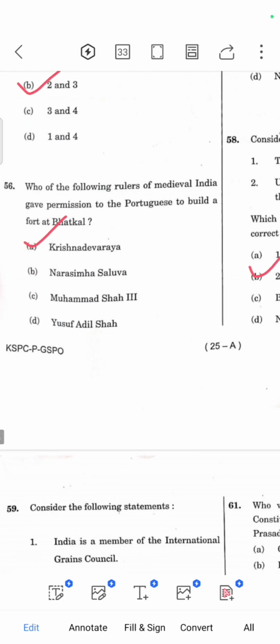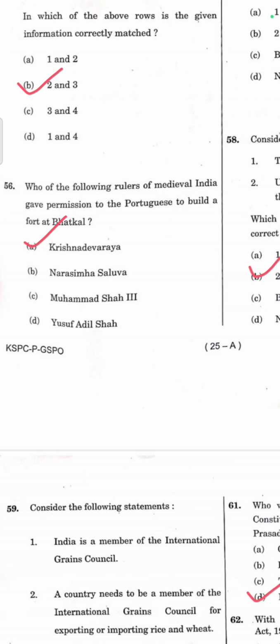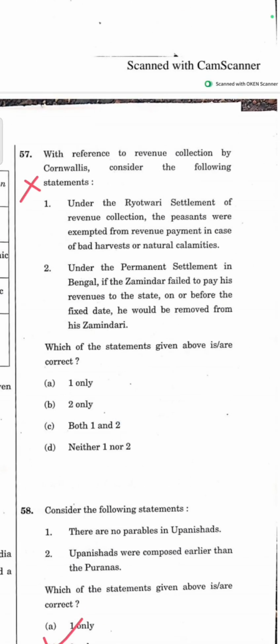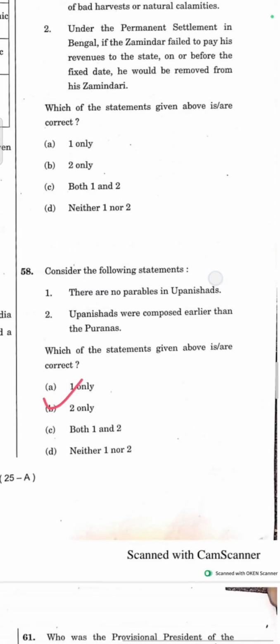Question number 56. Which one of the following rulers of medieval India gave permission to the Portuguese to build a fort at Batakal? The correct answer is option A, Krishnadevaraya. He gave permission to the Portuguese to build this fort. Moving to question number 57. This is dropped from final consideration.